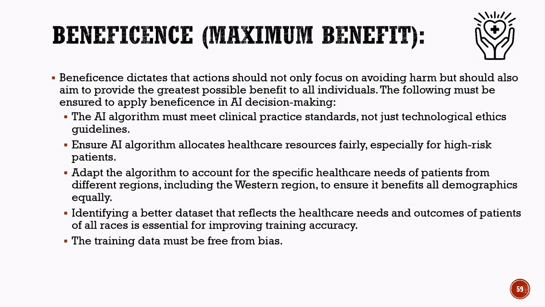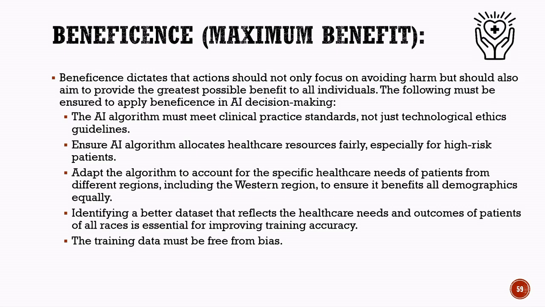Another important requirement is fair allocation of healthcare resources, especially for high-risk patients who need urgent medical attention. The AI model should also consider regional healthcare differences so that patients from every area receive equal and appropriate treatment. The algorithm must be adapted to understand the specific healthcare needs of different populations, including underserved regions like the Western region discussed in the case study.